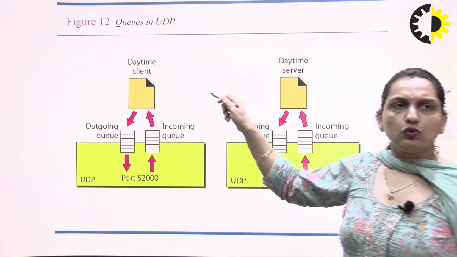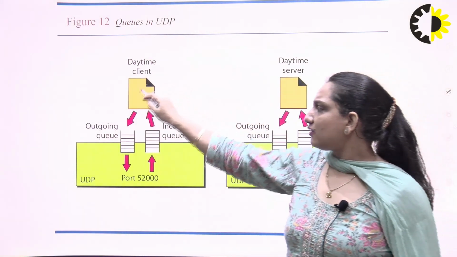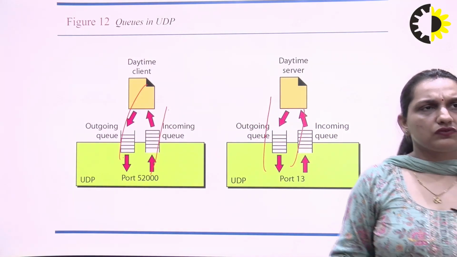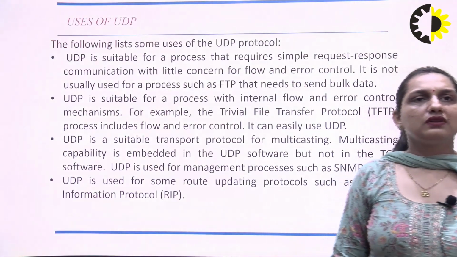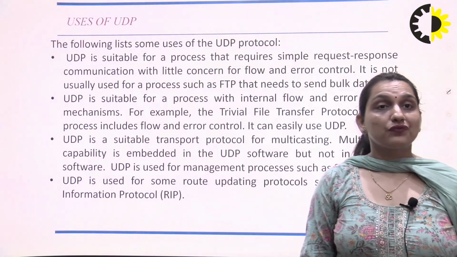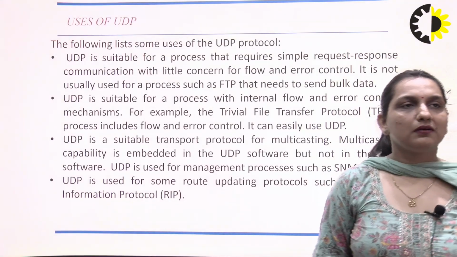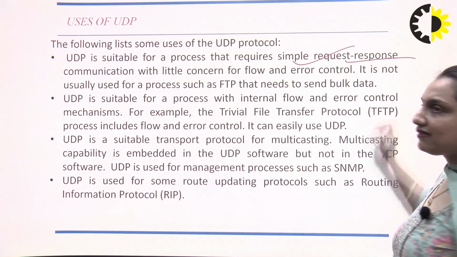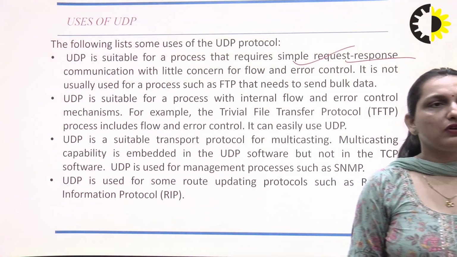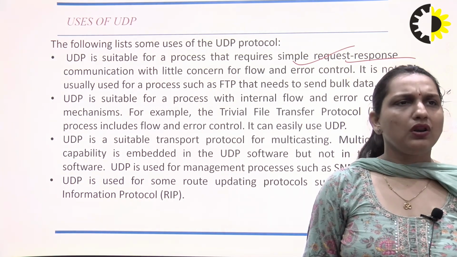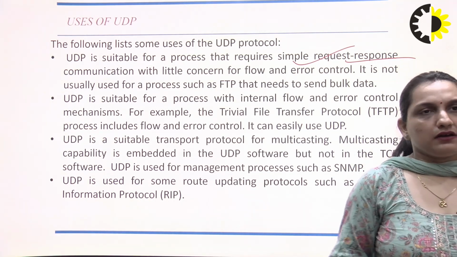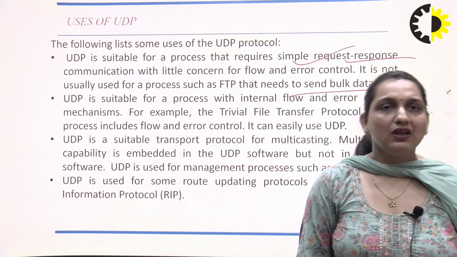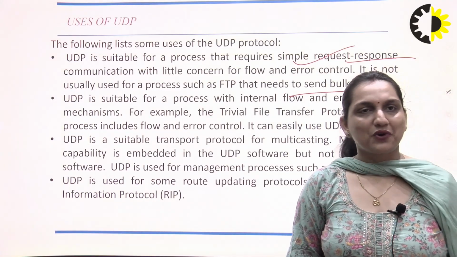There are queues here. This is a client-server queue: this is the outgoing queue, and this is the incoming queue, which UDP uses. This is a suitable use of UDP, a less powerful protocol. UDP is suitable for processes that require request and response communication with little concern about flow and error control. When we have to send bulky data, for example if the government wants to send a message to every individual, we definitely use UDP, not TCP.